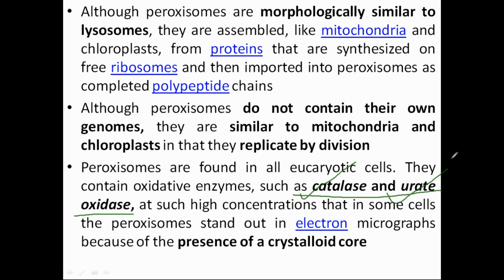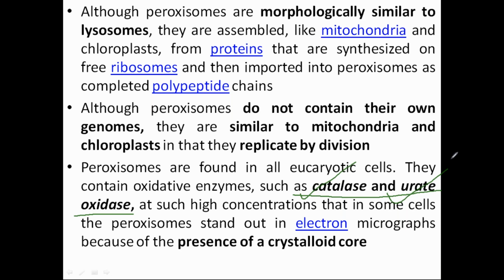If a question is asked like this in an analyze question: suppose a scientist has found a new cell, and while analyzing it in electron microscopy, he found a highly organized crystal form of small organelles present in the periphery of the cell.